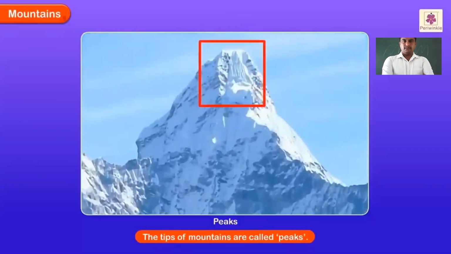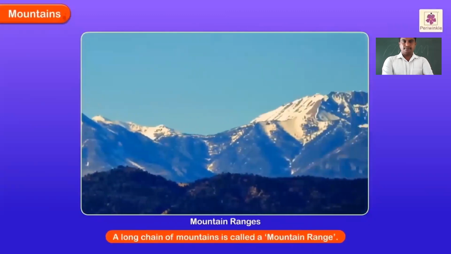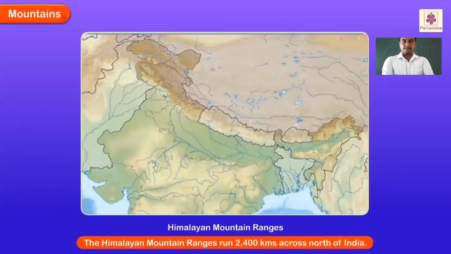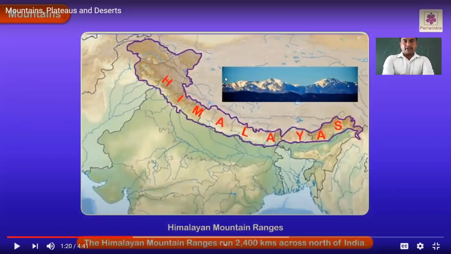The tips on the top of mountains are called peaks, and the long chain of mountains is called a mountain range, just like Sierra de Guadarrama. This is where the Himalayan mountain ranges are. This is where some of the tallest mountains are. Yes, as I explained up here, look at the video. The Himalayan mountain ranges, the continuous mountains, are all called ranges. The Himalayan mountain ranges run about 2,400 kilometers across north of India.